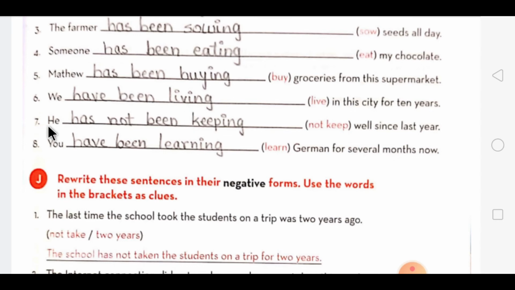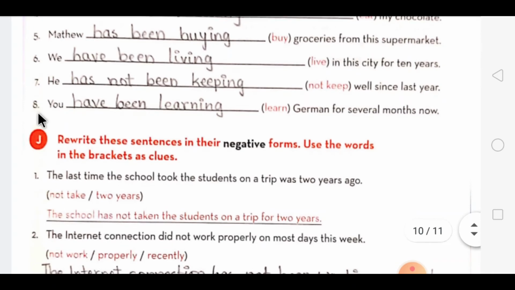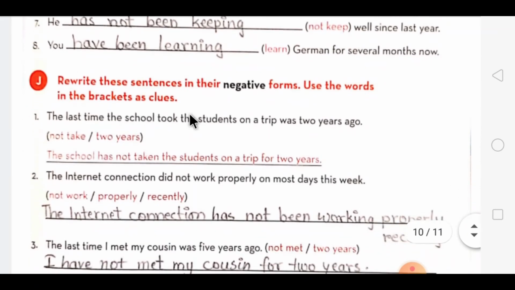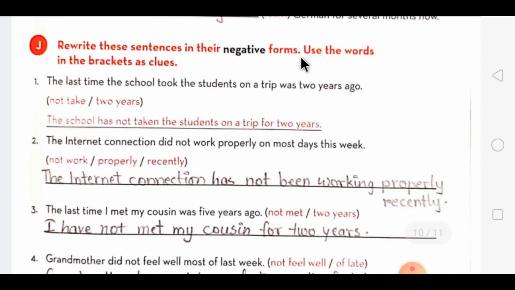Then the seventh one, here the subject is singular, so we will use has, and here it is given not kept, so for that we will first add not, then plus been plus the ing form of keep, that is keeping. Then dear students, the last one, with you we will use the word have plus been plus the ing form of learn, that is learning. Now let's move on to our last exercise of this chapter. In this you have to rewrite the sentences in their negative forms and you have to use the clues which are given in the bracket.